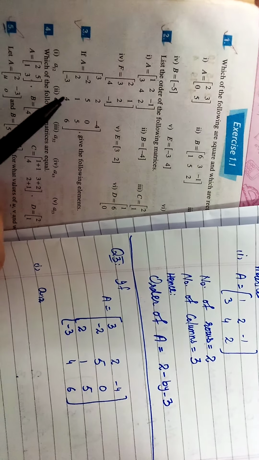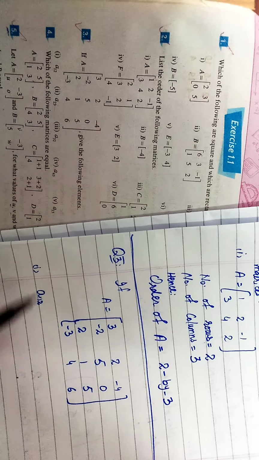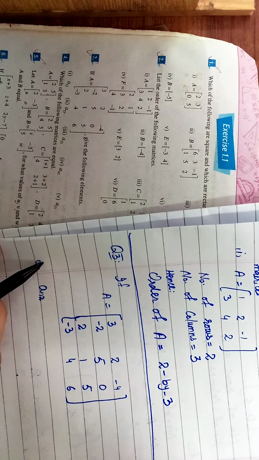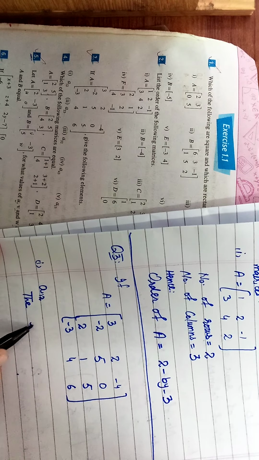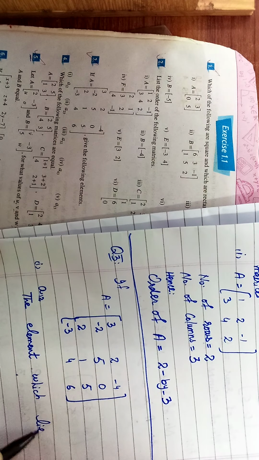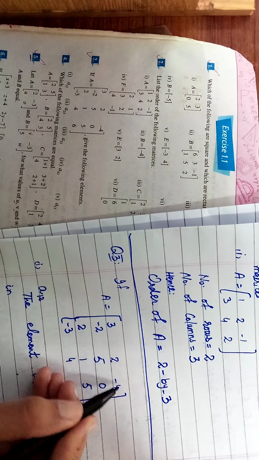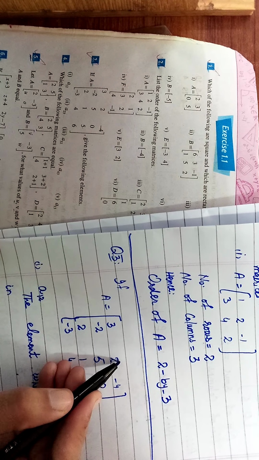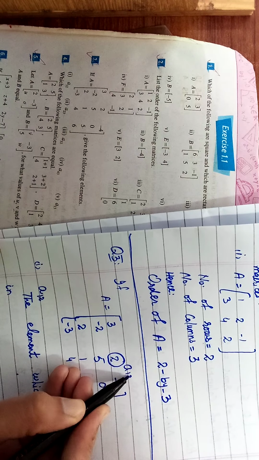Look at the next question, that is question number 3. If A is a matrix, give the following elements. The first part is A12. A12 means the element of the matrix A which lies in first row and second column. 1, 2 means first row and second column. So the first row is 3, 2, minus 4 and the second row is 2, 5, 1, 4. It means this one element is the element A12.